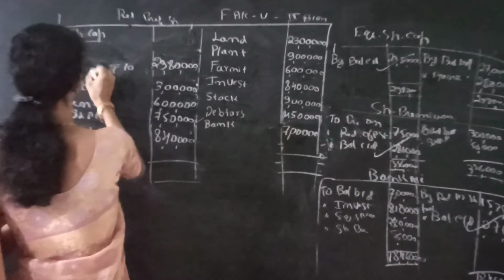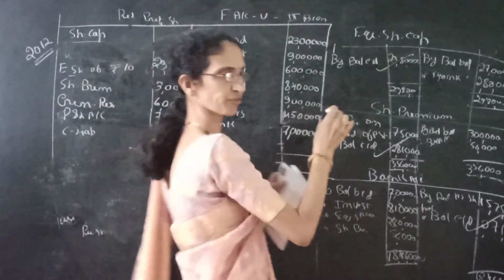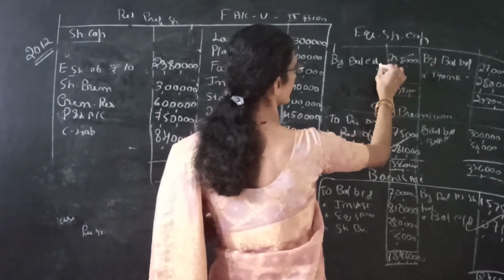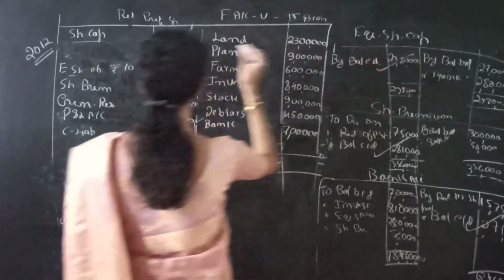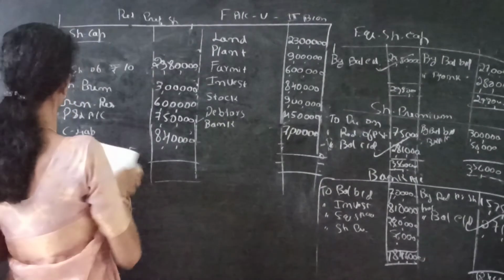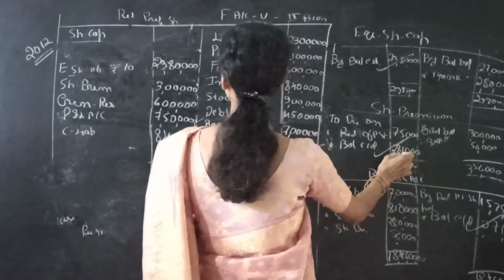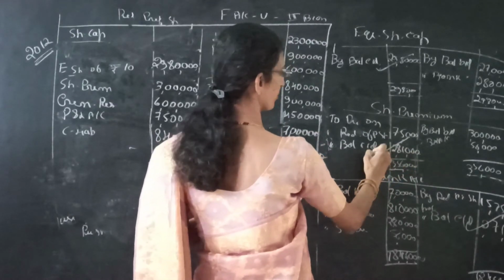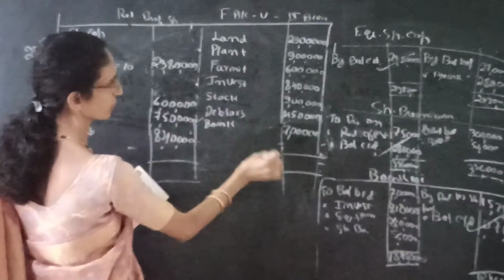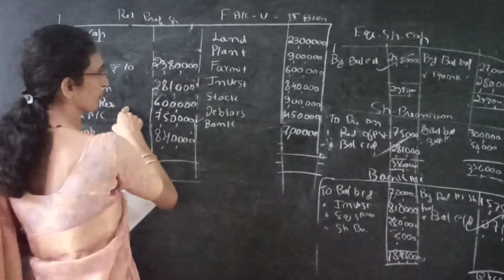Now we have to write equity share capital. No need of calculating it once again. See the equity share capital account, by balance carried down: 29,80,000. The next one is share premium. Again no need of preparing it; the balance carried down is given here as 2,81,000. So instead of 3 lakh we have to write 2,81,000. Then we have to write general reserve.